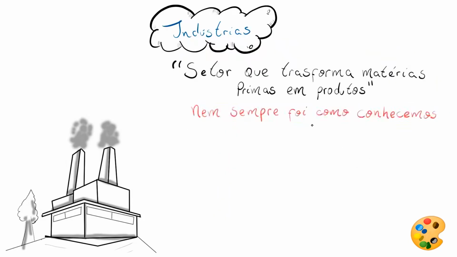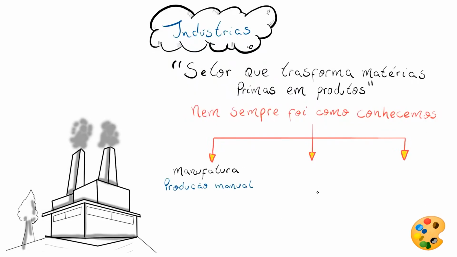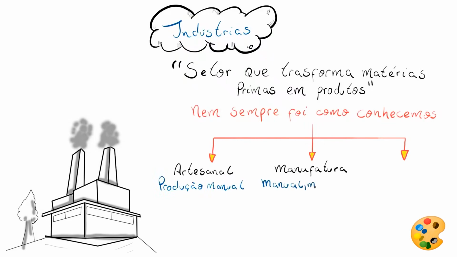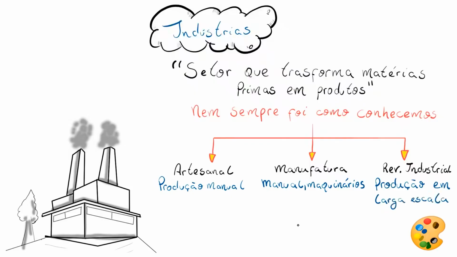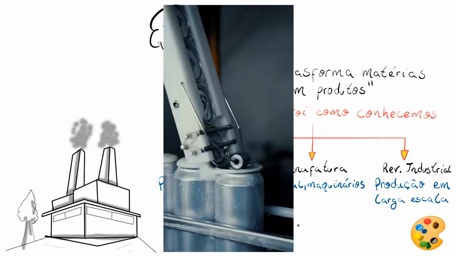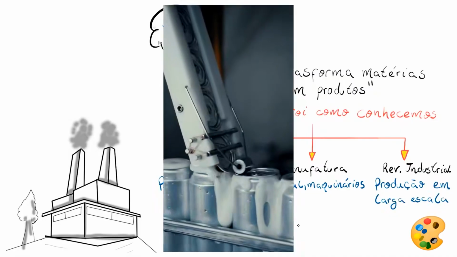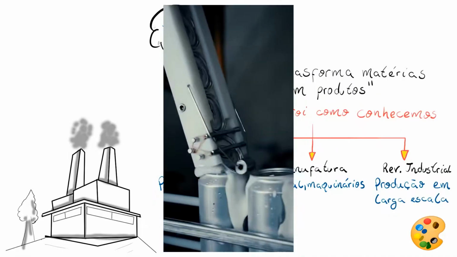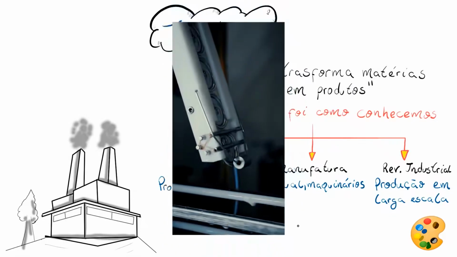That has changed a lot throughout history. Before the invention of machines, for example, what prevailed were artisanal activities, which meant purely manual production. Later, manufacturing began to emerge, which still involves manual labor, but with the use of some machinery. Later, with the industrial revolutions, we had huge transformations in the ways of producing, including the implementation of large-scale production. That's where Fordism, Toyotism, and Taylorism come in.